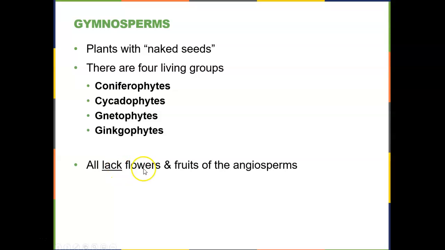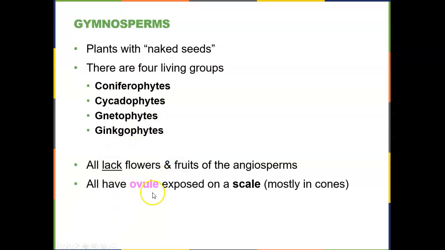All of them lack flowers and fruits that the angiosperms have. So none of these have flowers or fruits. They do have an ovule, but the ovule is not encased in a fruit. Rather, it's exposed on a scale or one of the blades of a cone.